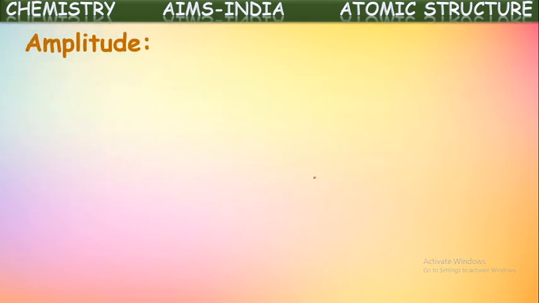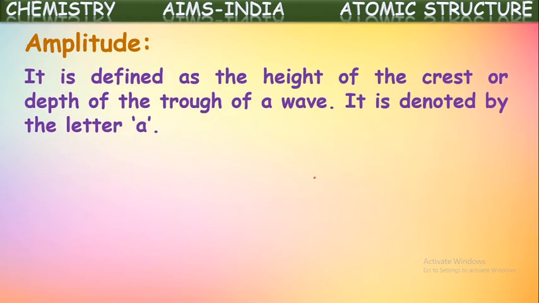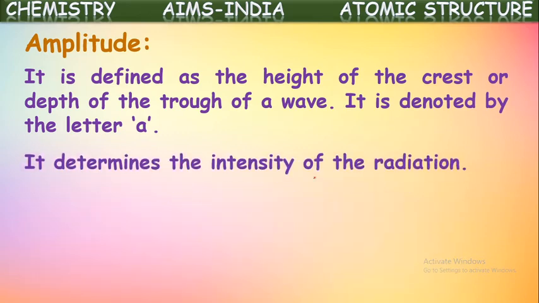Next one, amplitude. Amplitude is defined as the height of the crest or depth of the trough of a wave. It is denoted with the symbol A. It determines the intensity of the radiation.